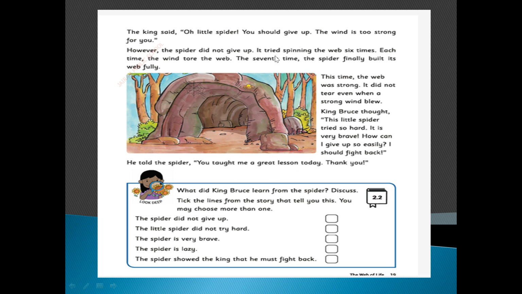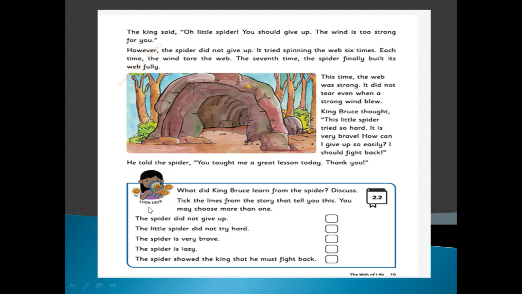So from this, what did you people learn, dears? What did you all learn? Very good. We should not give up anything in our life. We should not give up easily. We should try until we get success. Very good. Whatever you are doing, learning, writing, or learning something else, you should not give up easily. You should try hard to get success in your life.